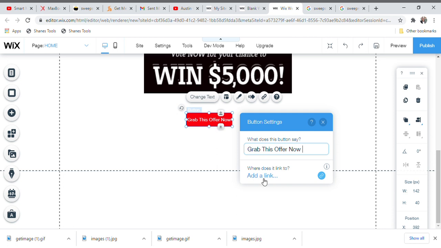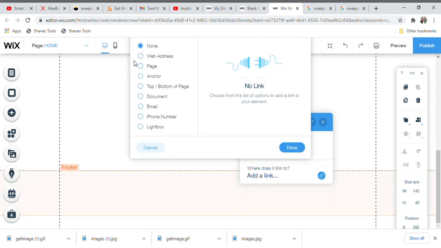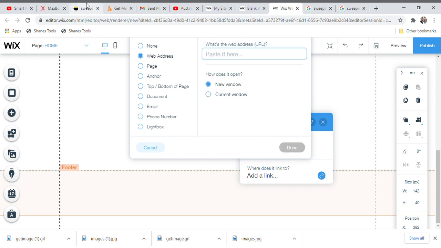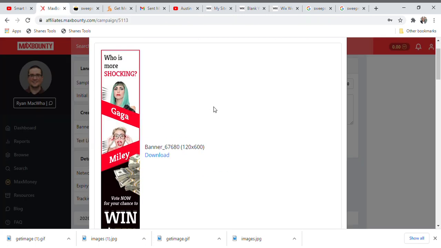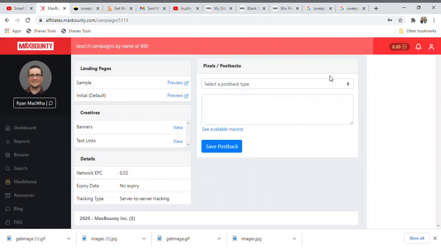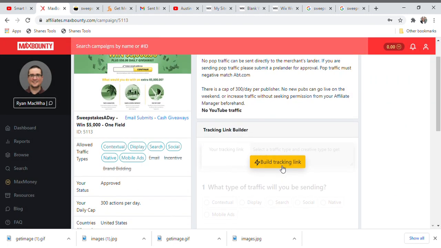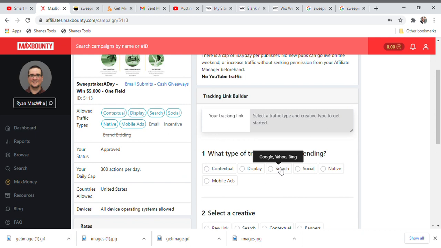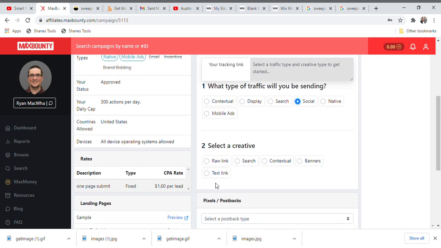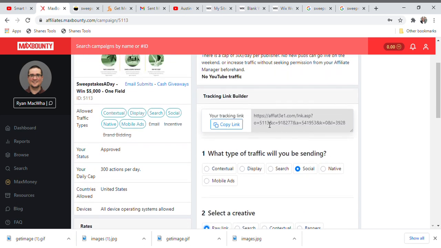So guys, please pay very close attention, because this is where the main thing is. If you miss out on this link, all this training that we are doing is going to be of no use for you. So guys, here is how to put a link on this particular button so that when somebody clicks on it, they will go directly to your CPA offer. So guys, you click on the add link. Now you click on the web address. So guys, you go back to your Max Bounty website, and then you go and find the link. You go and click on build tracking link. You click on social. You click on raw link. Guys, now this particular link will appear.